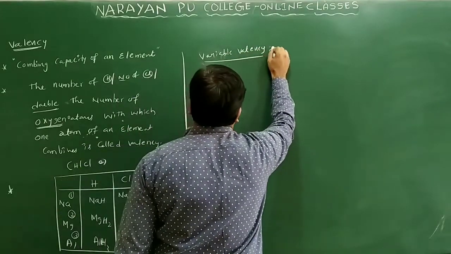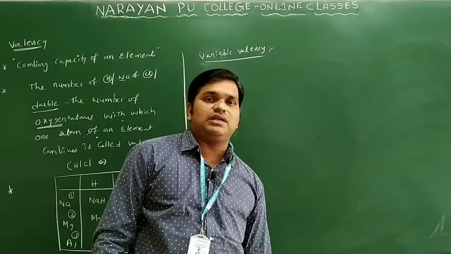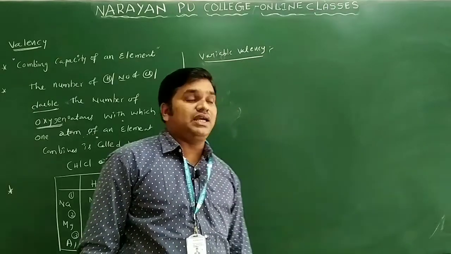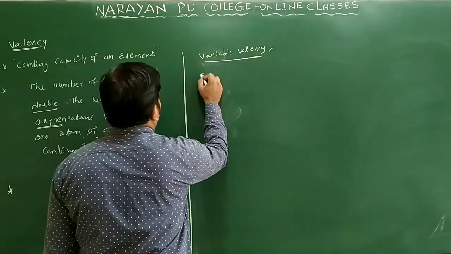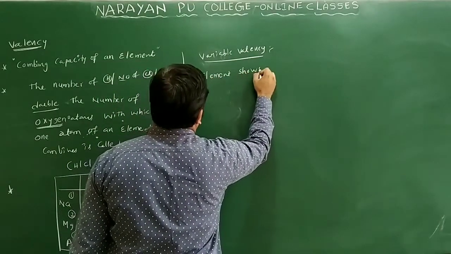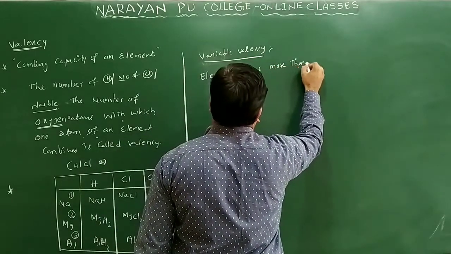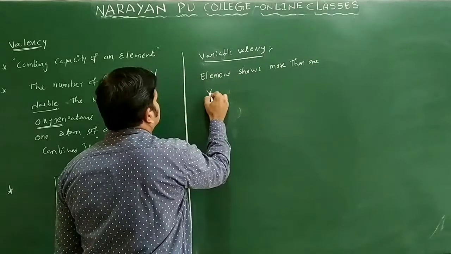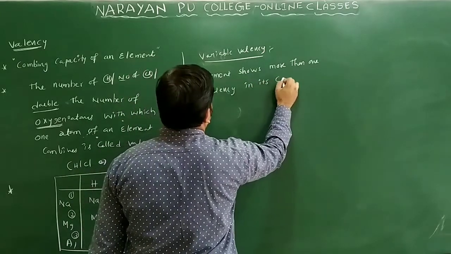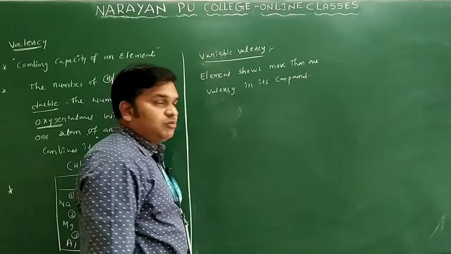Variable valency only. So what is meant by variable valency? The element shows more than one valency in its compound. The same element shows more than one valency in its compound. When an element shows more than one valency in its compound, it is called what? Variable valency only.